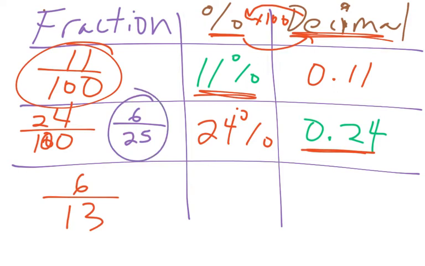And then finally, we're given the fraction, 6 over 13. Now, remember, to get to a percent, you have to divide your numerator by your denominator, but then times by 100. When you divide your numerator by denominator, you're making something into a decimal. So using your calculator, divide 6 by 13. And when you do that, you should get, and I'm not going to write all the numbers,